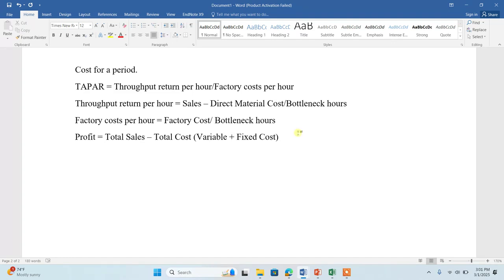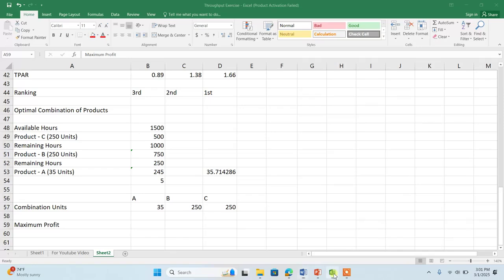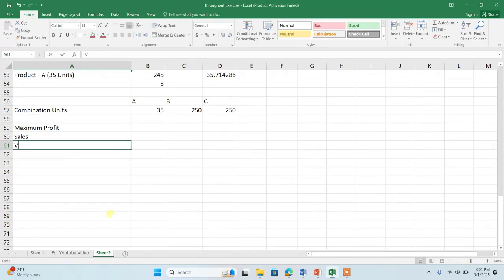Once you deduct the total cost from the total sales, you will be left with the profit. Now let's calculate the sales volume, and then the variable cost, and then the fixed cost, I should say factory cost. So I will be left with the profit.